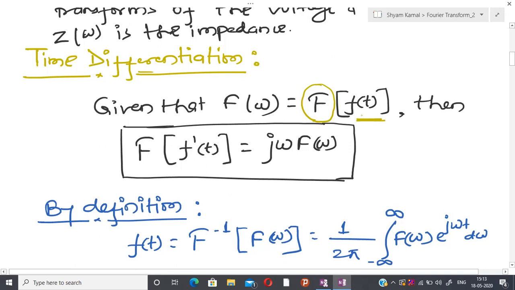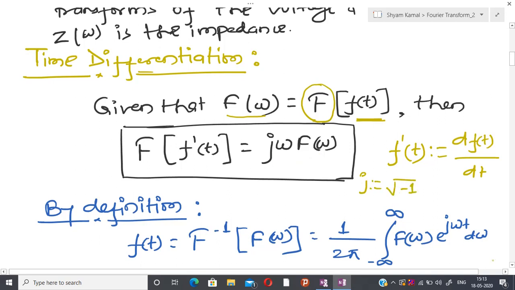So it is possible to convert a time domain signal into frequency domain, and if I take the differentiation of this signal, defining f'(t) as df(t)/dt, then it is possible to show that the Fourier transform of df/dt is j omega F(omega), where j is the complex number.